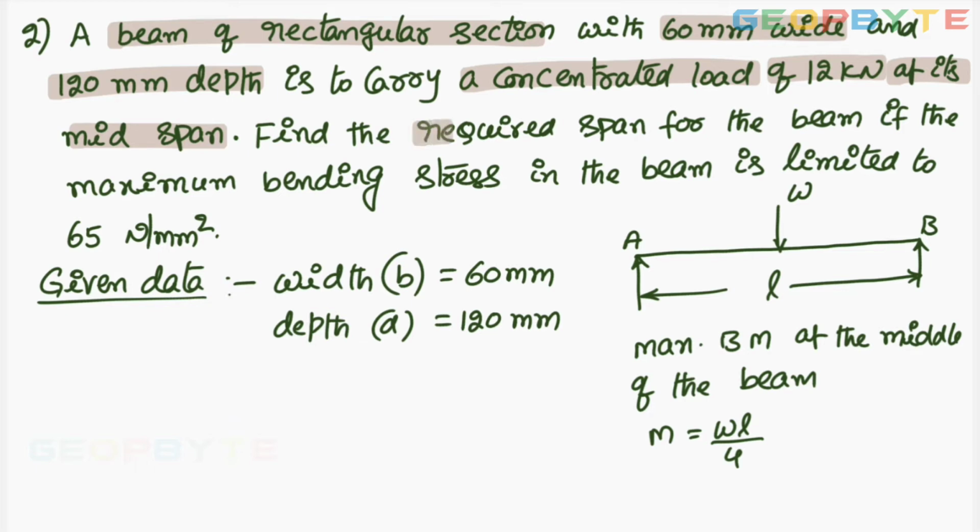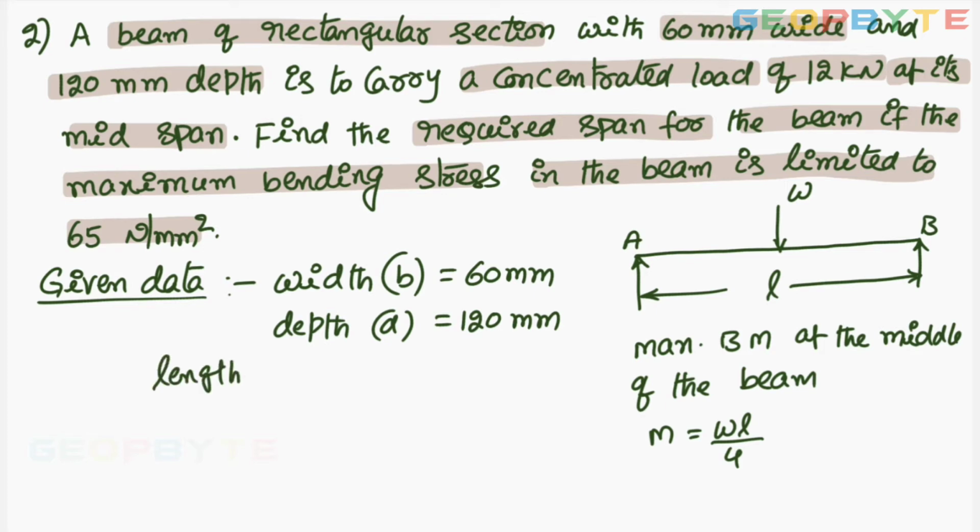Find the required span for the beam if the maximum bending stress in the beam is limited to 65 Newton per mm square. You are asked to find the length of the beam. Length of the beam L equal to how much? The concentrated load is given.